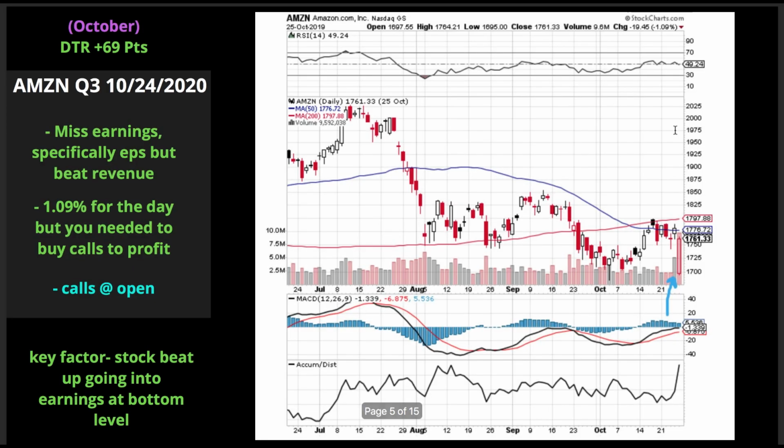Next example, October 24th, 2020. That should say 2019, guys. So we miss earnings, specifically EPS, but we actually beat revenue. So what happens? They gap down. Your best entry is actually calls at the open. They were not worried about it. Now, a key factor to take away from this is look how beat up Amazon was. At this point there wasn't much room lower for the stock, and that's why calls at the open was the best play here. Because the stock's so beat up, they just barely miss earnings, then it's a pass basically. You see what I'm saying?